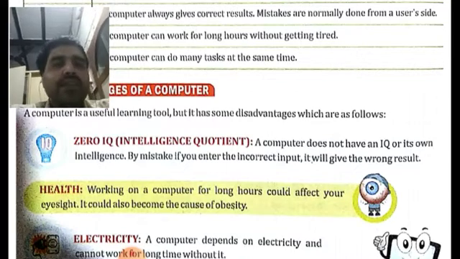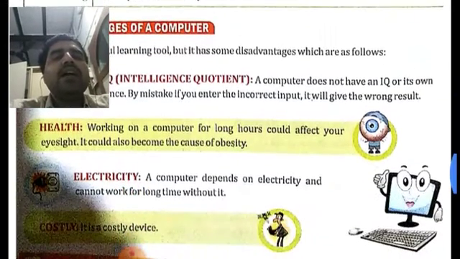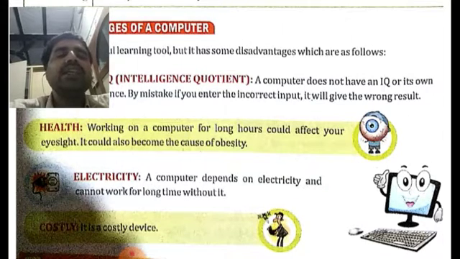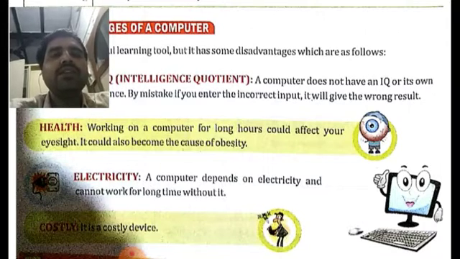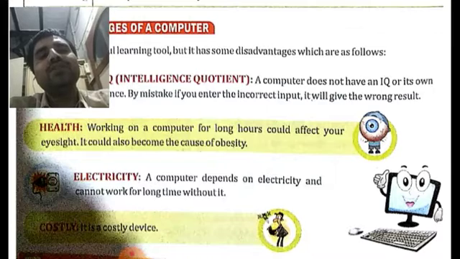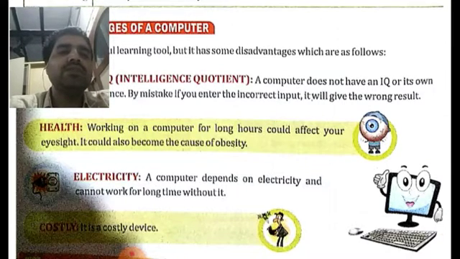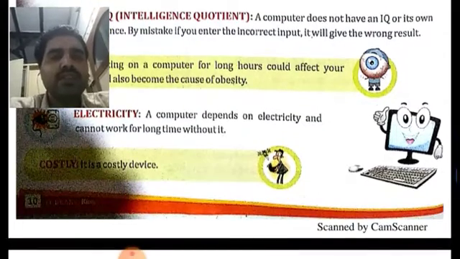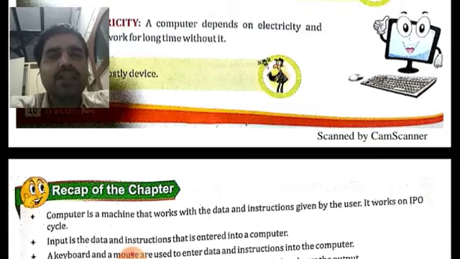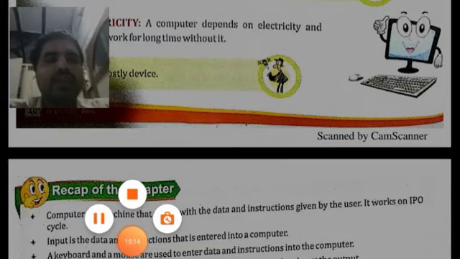It will be 0. Then again: a computer depends on dash for working. So what is the correct answer? It is electricity. You will be given two or three options like electricity, or battery, or some other thing. Here the computer means the desktop, and a desktop always works on electricity. So the correct option will be electricity. In this way, simple questions will be asked from within the chapter. If you understand the chapter well, you will be able to do these questions very well.